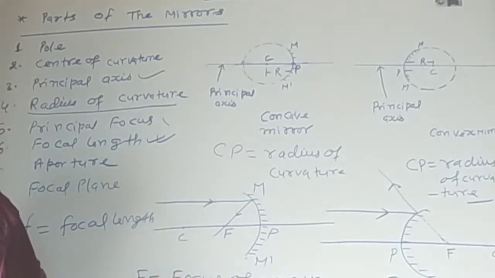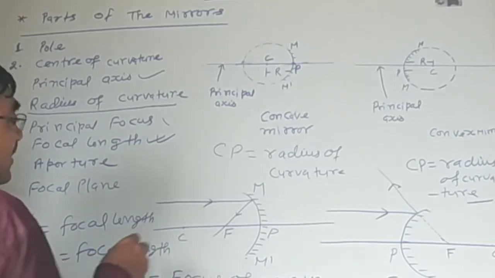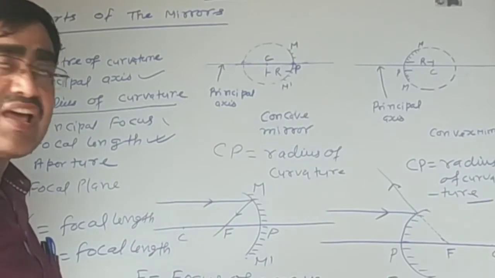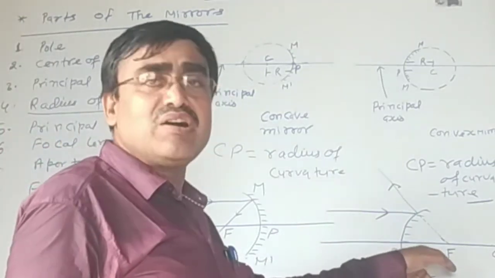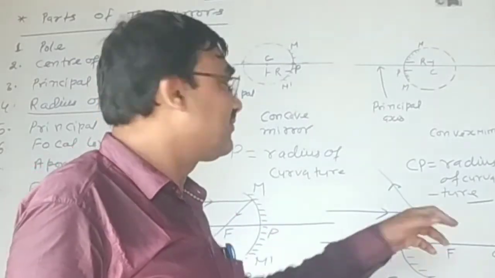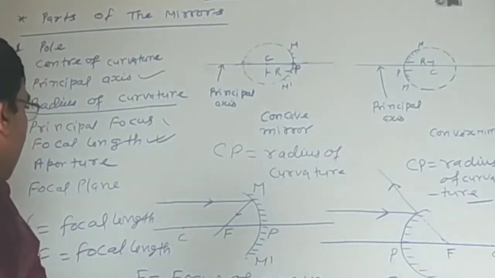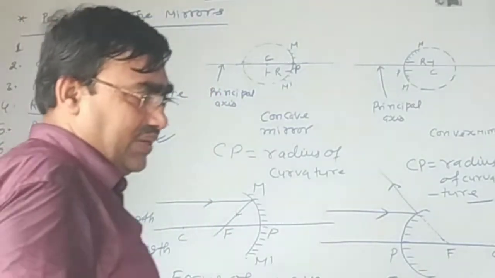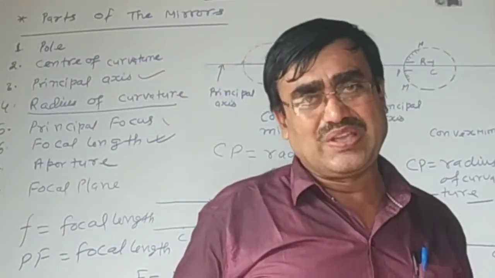Here PF is equal to focal length. Similarly, PF is the focal length of the convex mirror. Aperture is the diameter of the mirror.